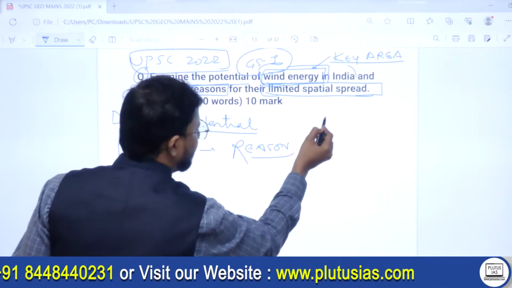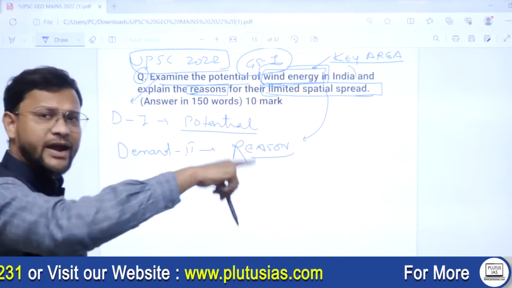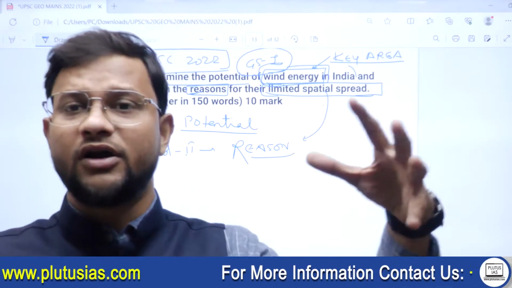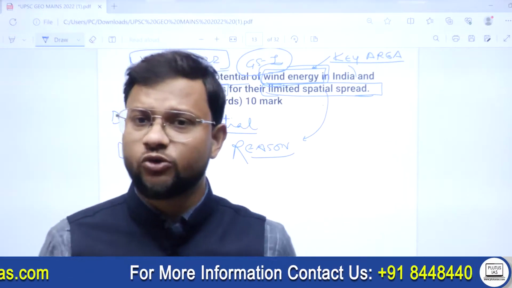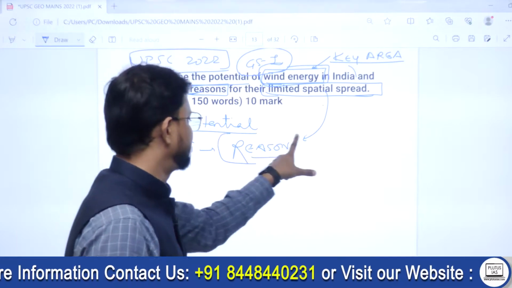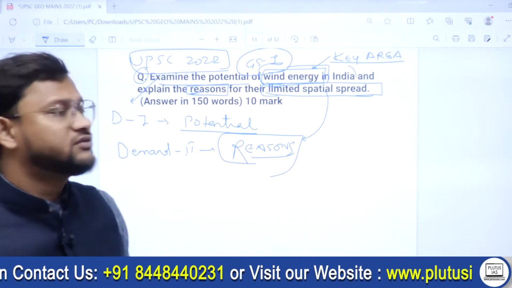So first, in a partial way, write a data or fact about it, how this wind energy generation is concise or confined within some boundaries only, and then the focus should be on reasons. Okay, the reasons you need to write.